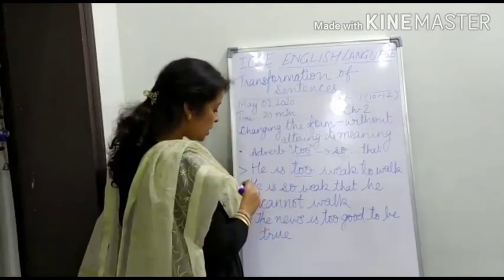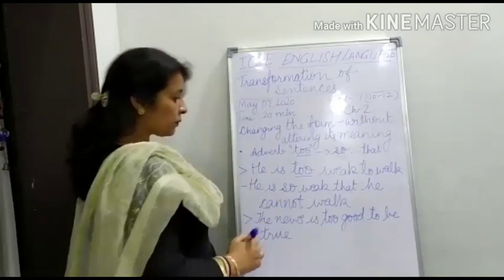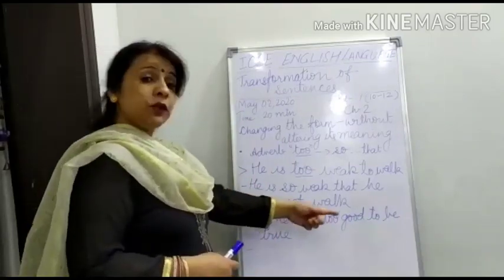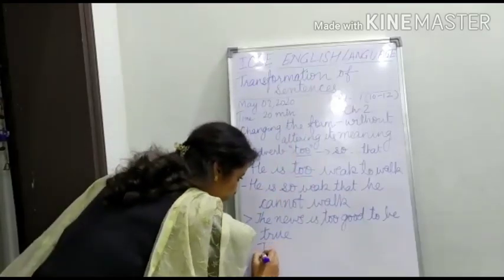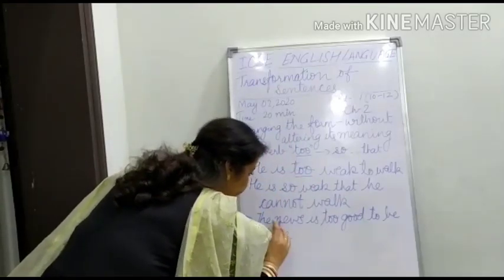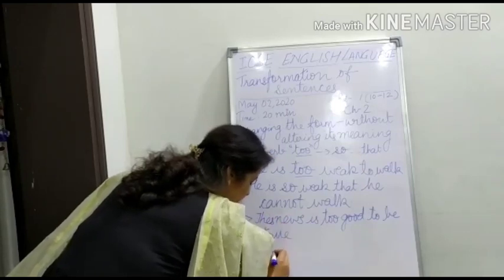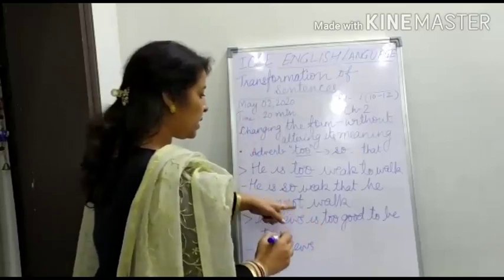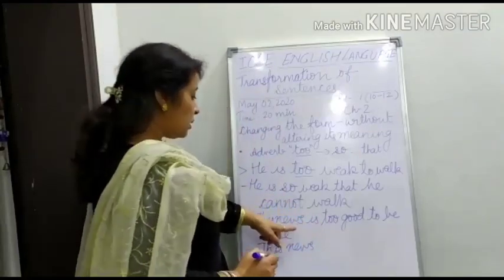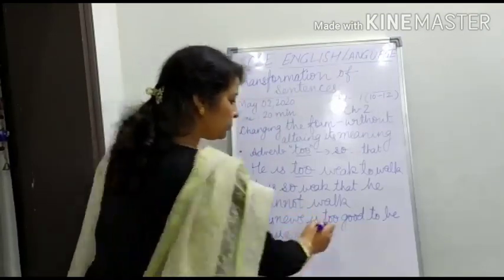So how can we change it? This news is too good to be true.